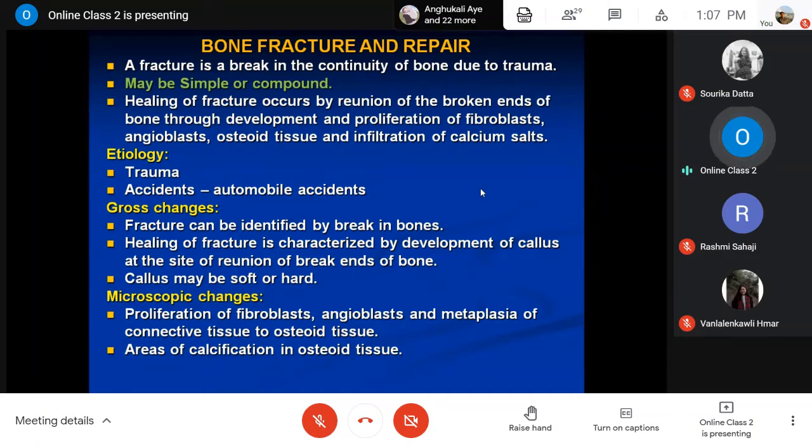And in between, you will find deposition of calcium salts in the osteoid tissue, okay.